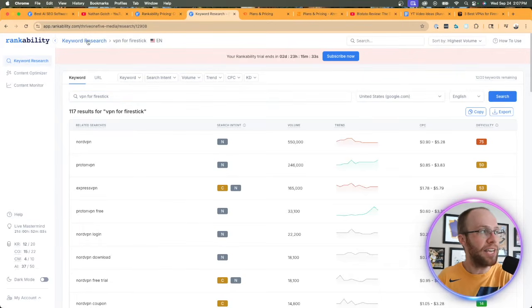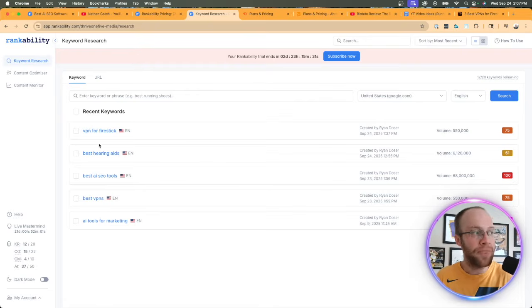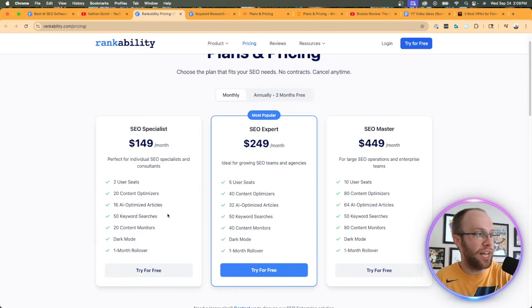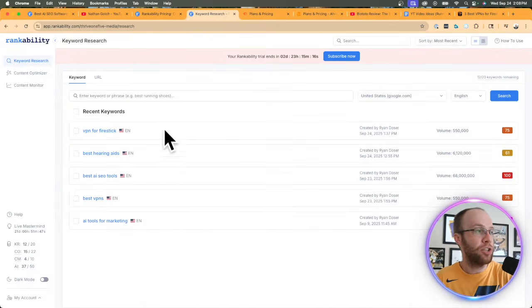But if we look at the keyword research element, you'll notice here that I'm tracking 5 different keywords. So you can get up to 20 a month on that tier. This is the free trial tier. So if you were on that basic tier here on the month-to-month plan, you would get up to 50 keyword searches a month. So keep that in mind as well. So you'll see I'm tracking 5, and then I like how it has a keyword difficulty score here, and then it has volume.